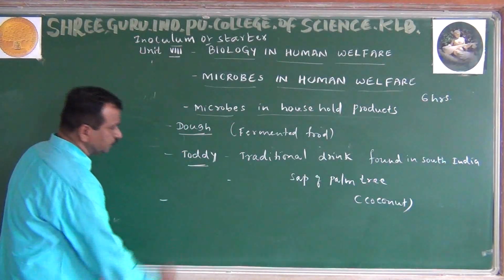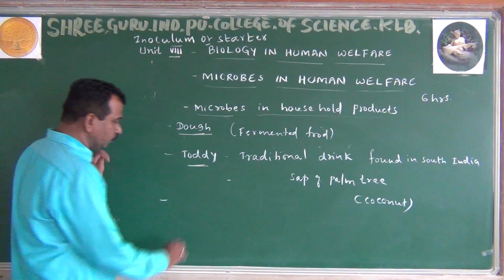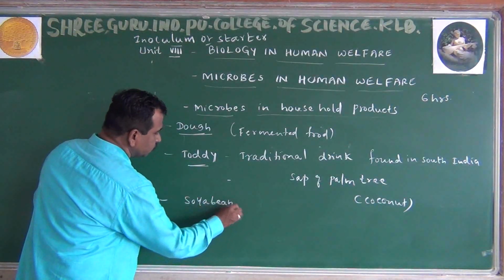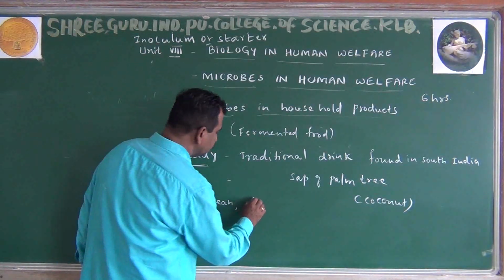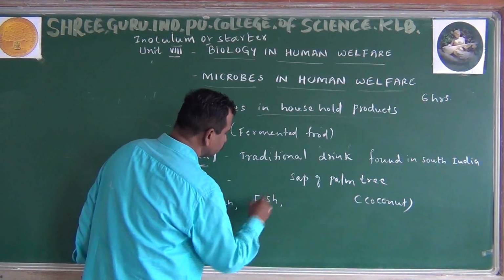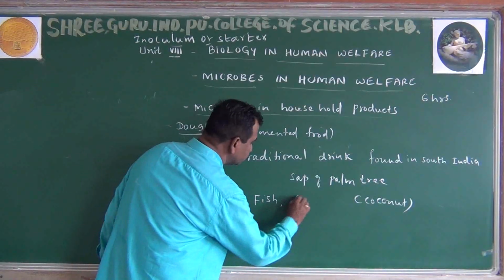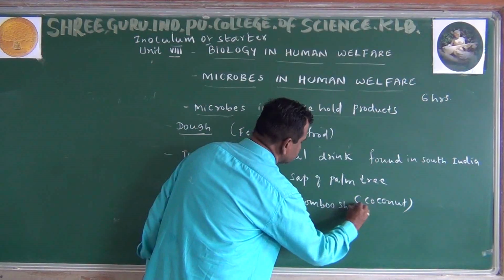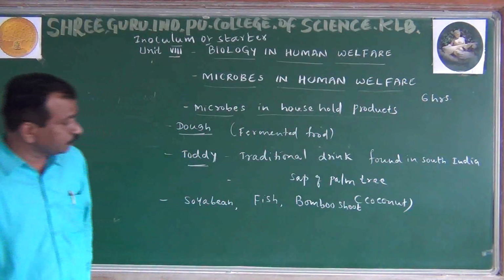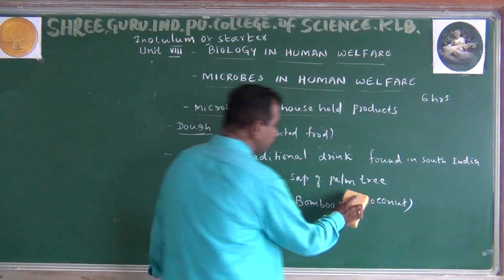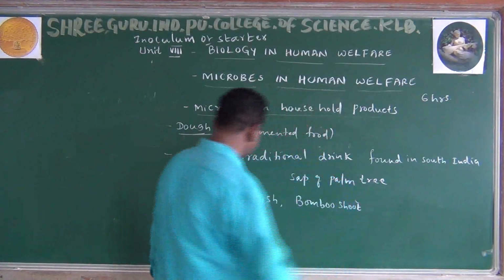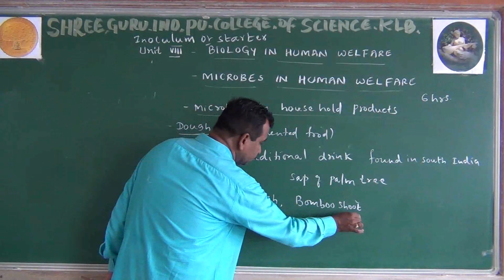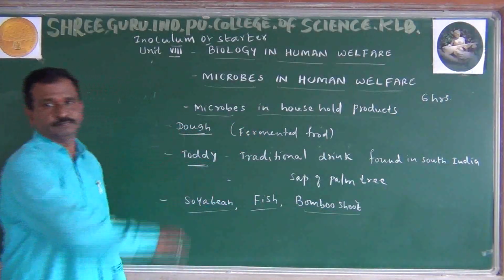Next you can observe some more fermented foods. Soya bean is also there. Soya bean, and even fish you can observe, and bamboo shoot. So these are the food materials. Soya bean, fish and bamboo shoot, all three food materials are going to be fermented.